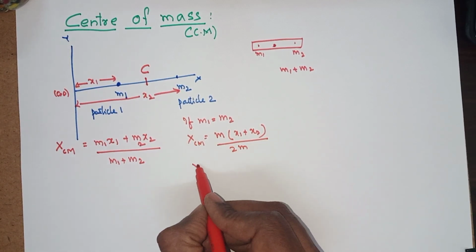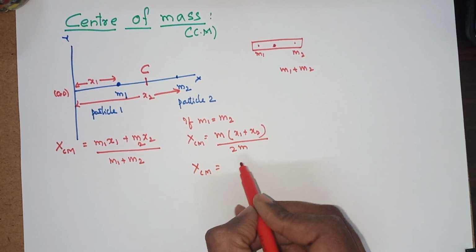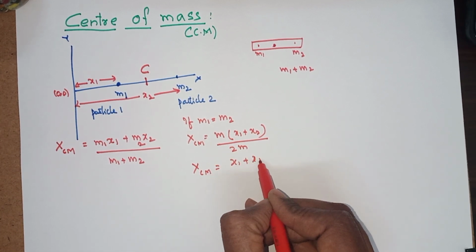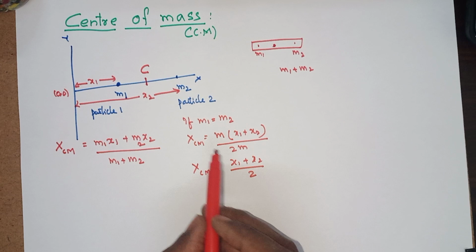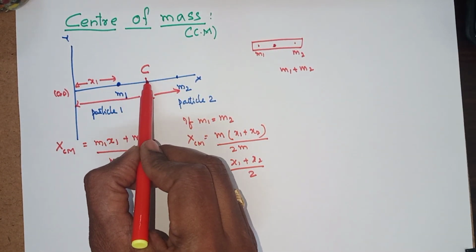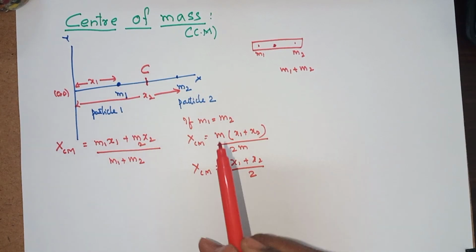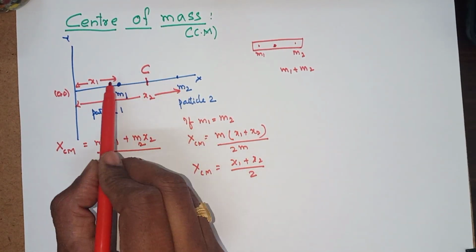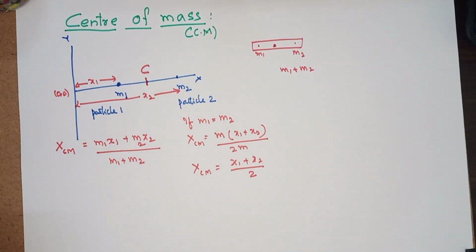Now the center of mass location XCM is equal to x1 plus x2 by 2. This is a simple common point where the masses are the same. The balancing point is in the middle between them. So x1 plus x2 by 2, that's a common point, right?